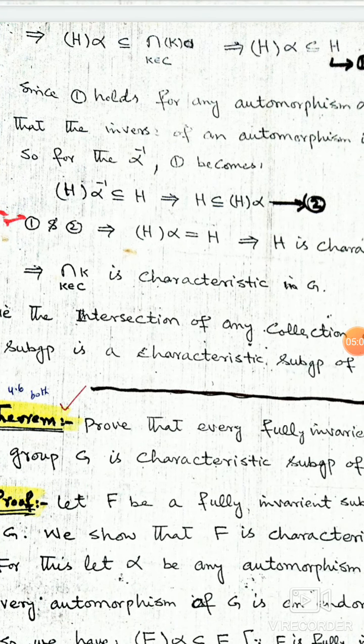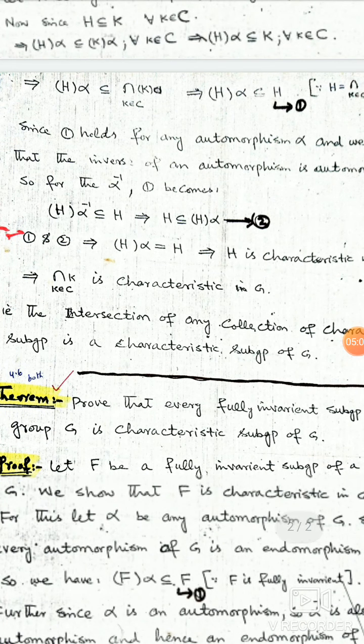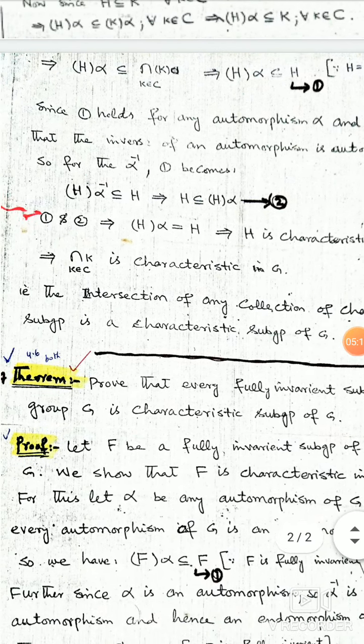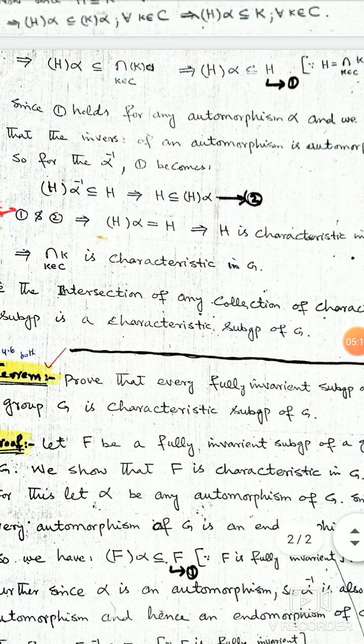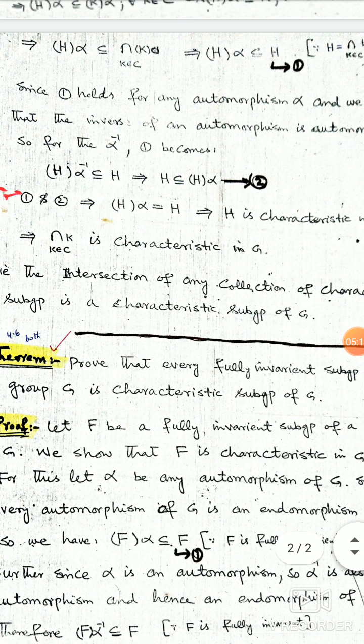Now since this holds for any automorphism alpha, and we know that the inverse of an automorphism is an automorphism, so for alpha inverse, equation number 1 becomes H under alpha inverse is a subset of H, and we apply alpha to the right side: H is a subset of H alpha, from 2.